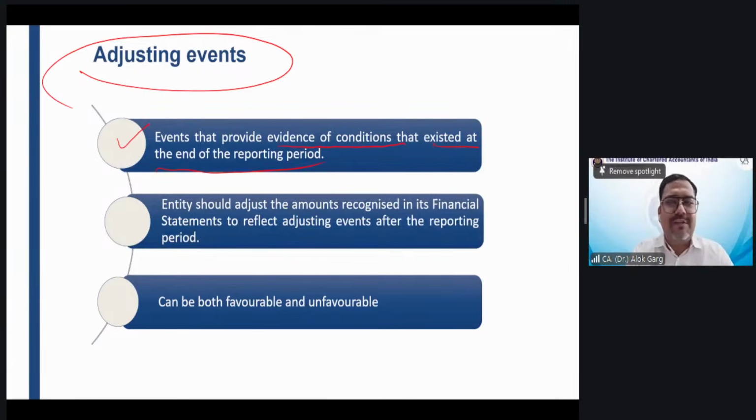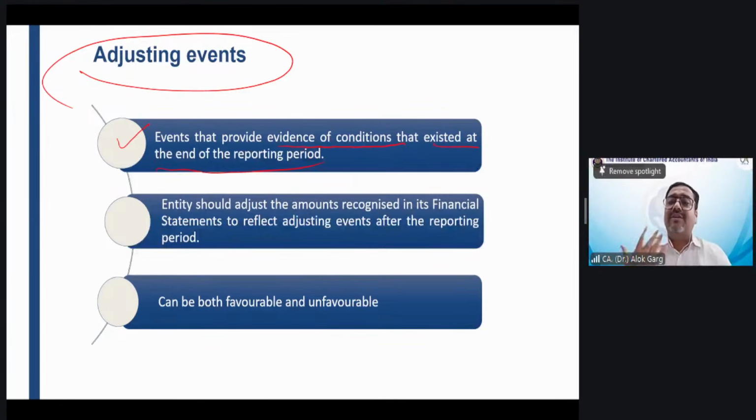Right. Of course, Ravinder, you are absolutely right. You will not say, yes sir, somebody had kept a matchbox or kerosene oil there. No, evidence of the condition was not available on the reporting date. So will it be an adjusting event or a non-adjusting event? It will be a non-adjusting event. You are right, Saminathan.